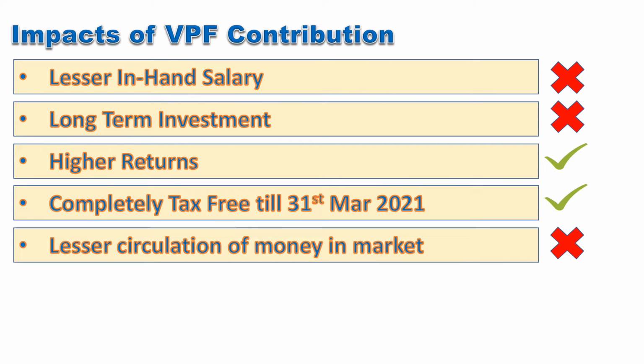The VPF is not very famous among people because if an employee increases the contribution in VPF, his on-hand salary becomes less on account of VPF deduction. The lesser on-hand salary on one hand demotivates the employee, and another thing is that circulation of money in the market becomes less, thus slowing the rotation of money. Generally, people do not know about VPF. Neither companies nor the government advertise VPF, further making it less known and less popular.